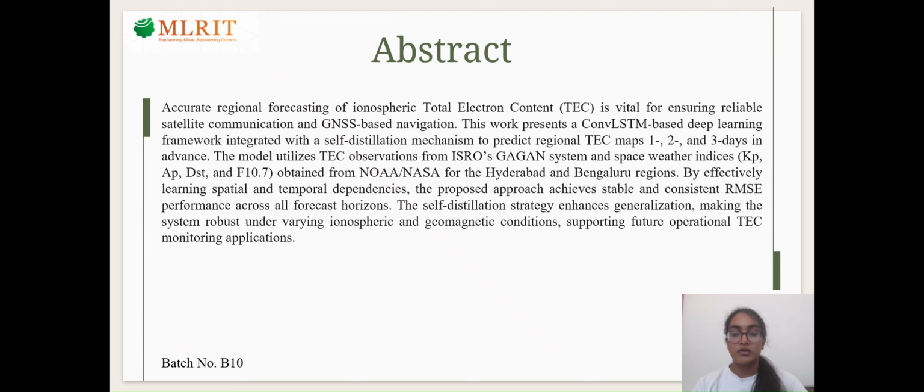Accurate forecasting of ionospheric TEC is important for reliable satellite communication. In this work, we use a convolutional LSTM based model with a self-distillation mechanism to predict TEC maps 1, 2 and 3 days in advance. We use TEC data from ISRO's GAGAN system and space weather indices like Kp, Ap, Dst and F10.7 from NOAA and NASA. The model learns spatial and temporal patterns and gives stable RMSE performance. Self-distillation improves generalization and makes the model robust under different conditions.